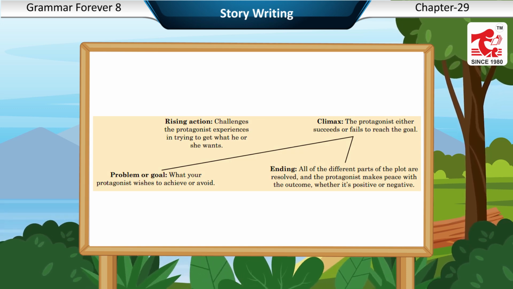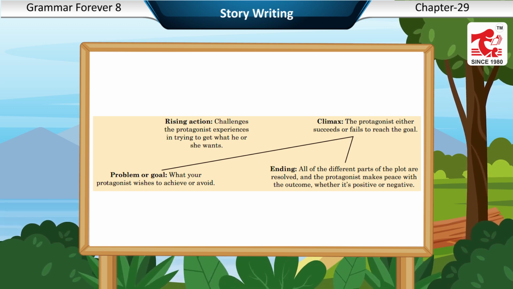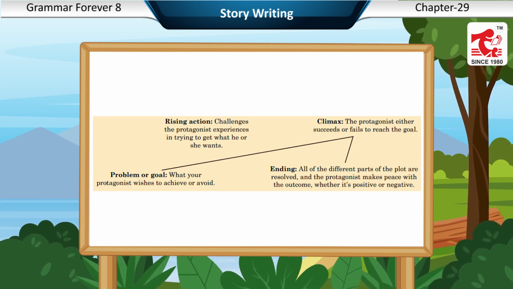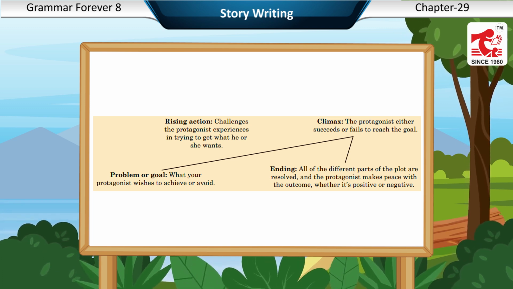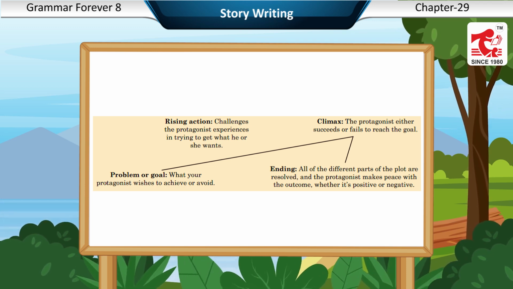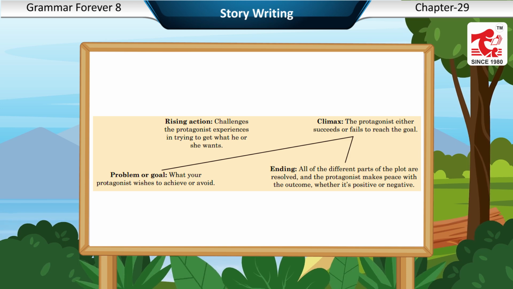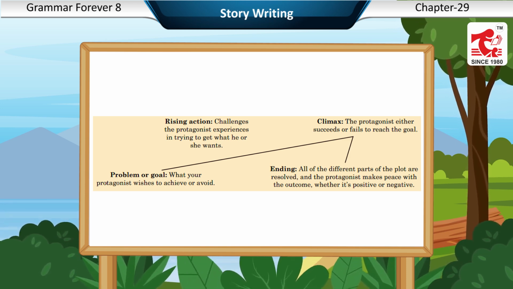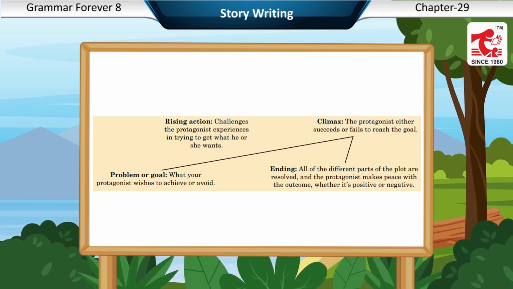Problem or goal: what your protagonist wishes to achieve or avoid. Rising action: challenges the protagonist experiences in trying to get what he or she wants. Climax: the protagonist either succeeds or fails to reach the goal. Ending: all of the different parts of the plot are resolved and the protagonist makes peace with the outcome, whether it's positive or negative.